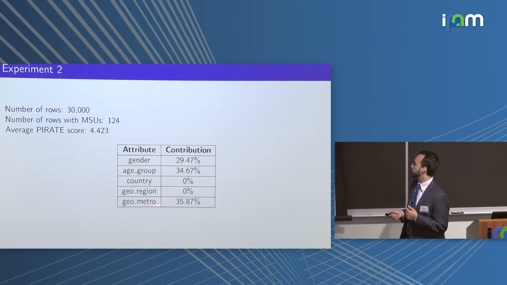As for region, region was not uniform, but there were only a few possible values, and they were spread very evenly over these 30,000. So once you knew a person's region, there were still thousands and thousands of people who also shared that region. So that's why region is not identifying in this example.